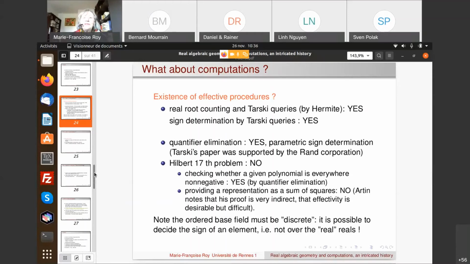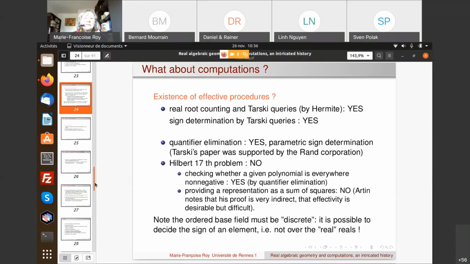So all these quantifier elimination and effective procedures that we've been talking about are valid only in a field where the ordered base field is discrete.